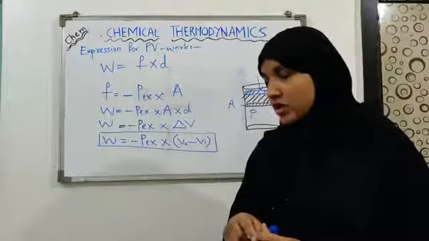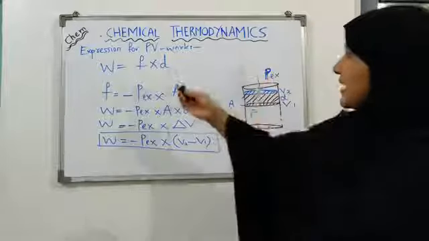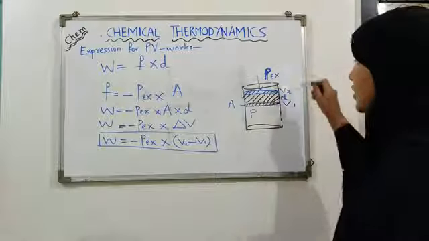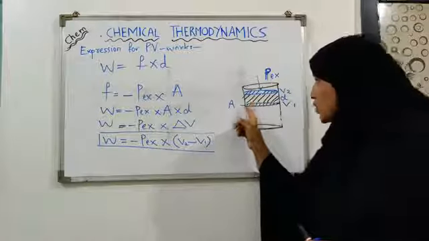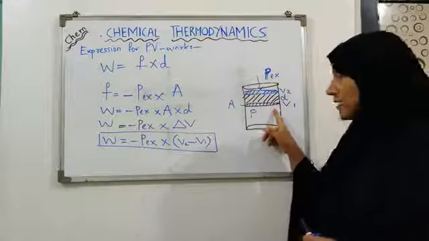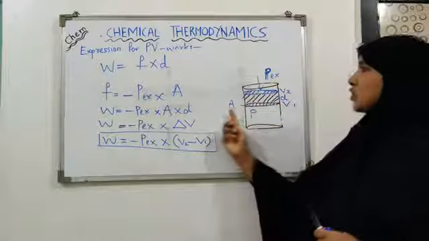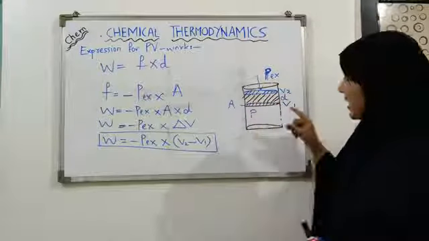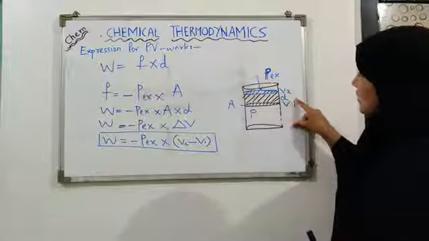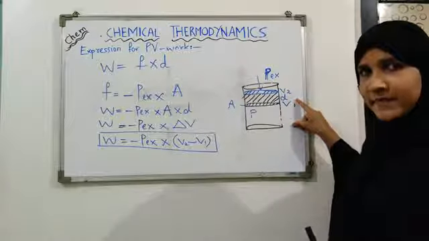We have assumed what? We have assumed that we have taken a gaseous system enclosed in a cylinder that was fitted with a piston. The area of the piston was A, the pressure of the gas inside is P, and the initial volume of the gas was V1.